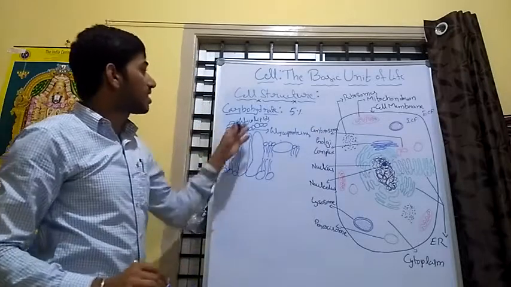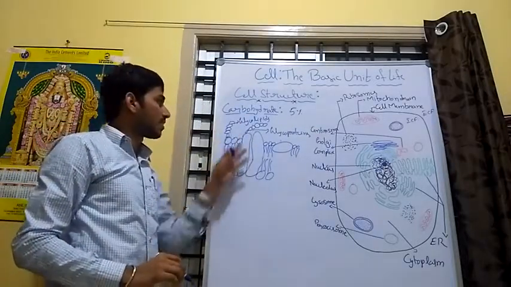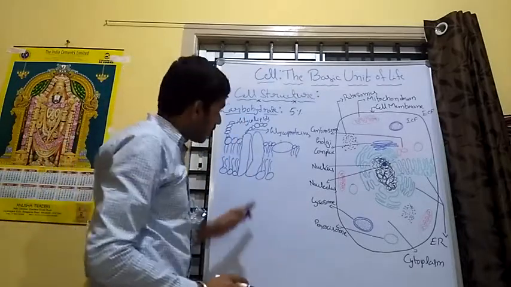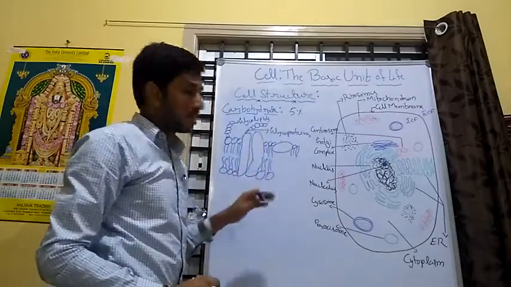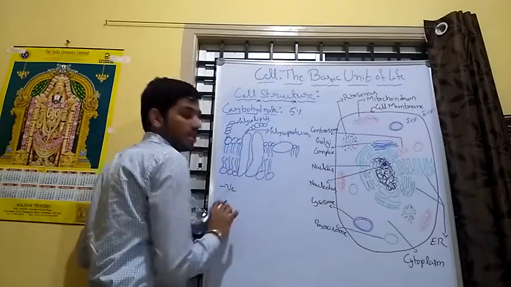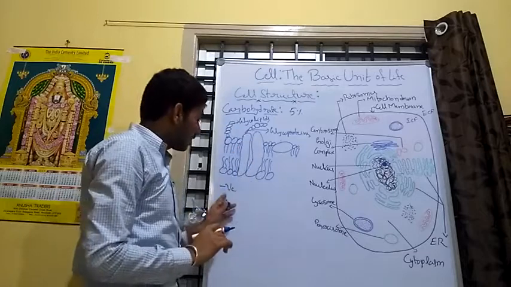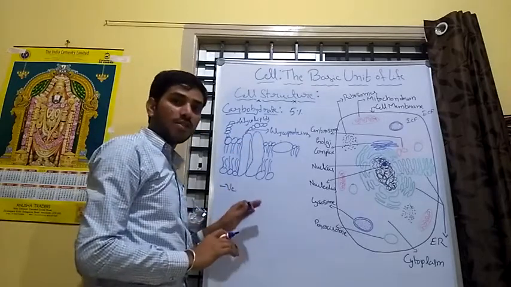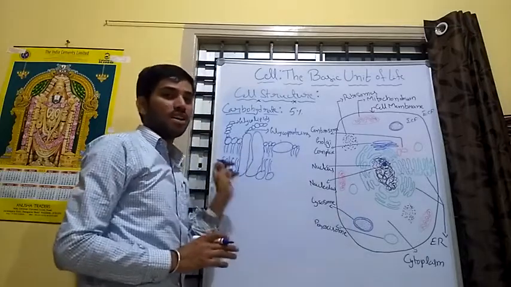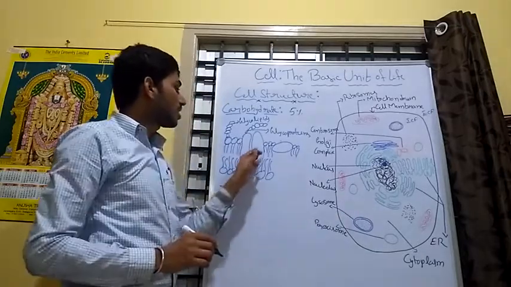So what is the function of the carbohydrates in the glycolipids and glycoproteins? The carbohydrate is only 5%, but it is a negatively charged particle. That's why it does not allow negatively charged substances to pass easily from outside to inside or inside to outside.